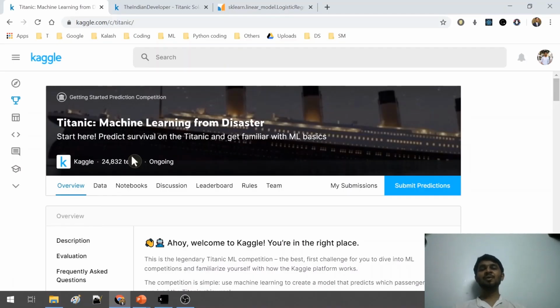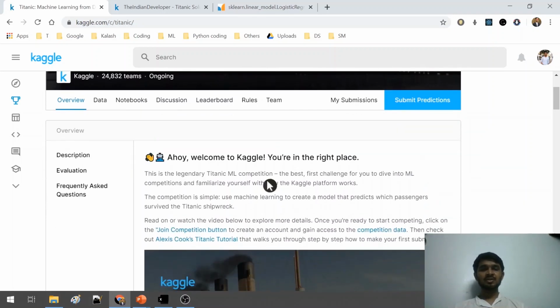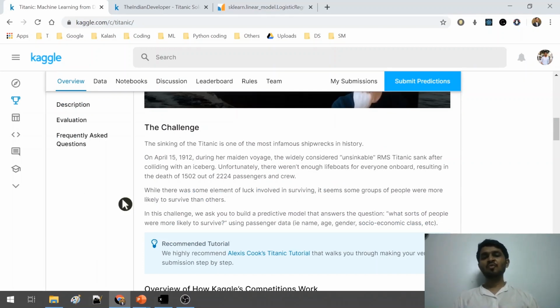Coming back to the page where this competition is hosted, I recommend you read this initial description of the problem statement that is given here. Let me walk you through it. It says that in the unsinkable RMS Titanic ship, there were around 2224 passengers and crew traveling, of which 1502 people didn't survive.